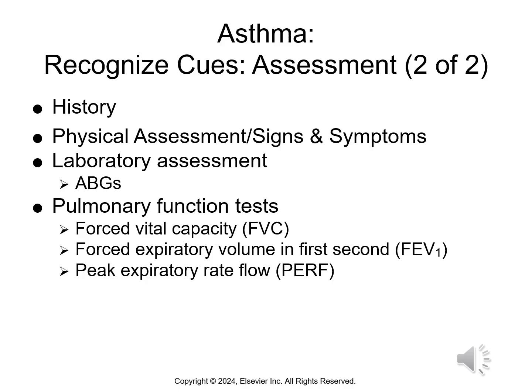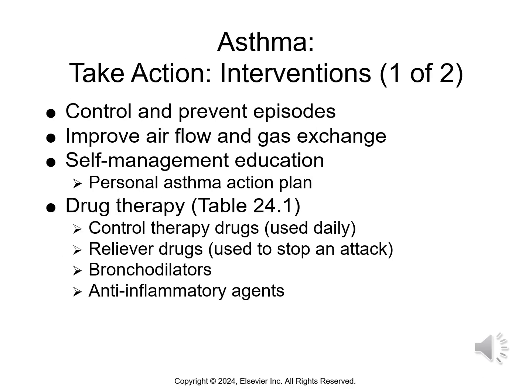Again, with diagnostics, we're going to look at ABGs, but we're also going to look at an IgE level for that increase for allergic asthma, and sputum cultures to make sure it's not infectious. We're going to look at the pulmonary function tests. Those are used to diagnose asthma through airflow limitations, which are increased by 12% or more after treatment with a bronchodilator. We can also have the patient have an induced asthma attack with methacholine that causes that bronchospasm in asthmatic adults. We've got our assessment. We know our patient has asthma. We start talking about those interventions to help them control their disorder.